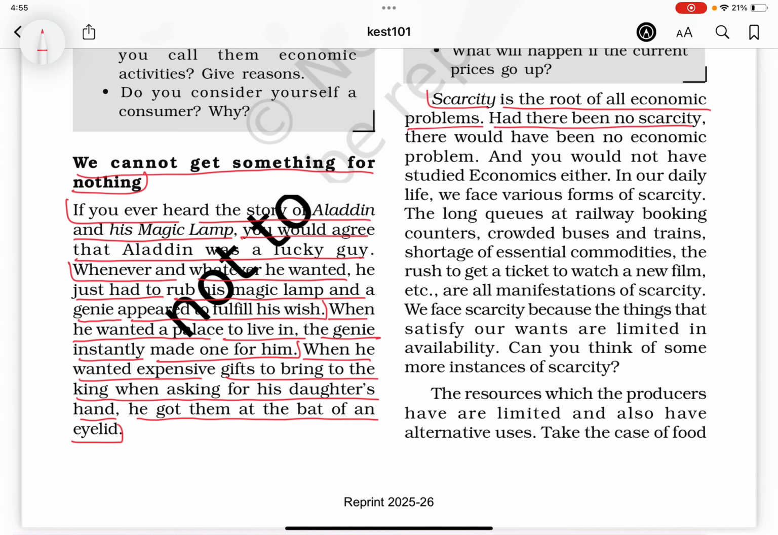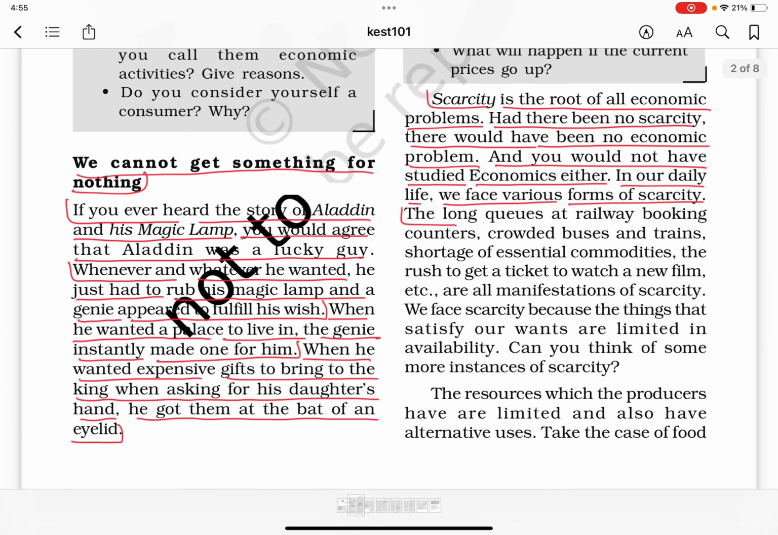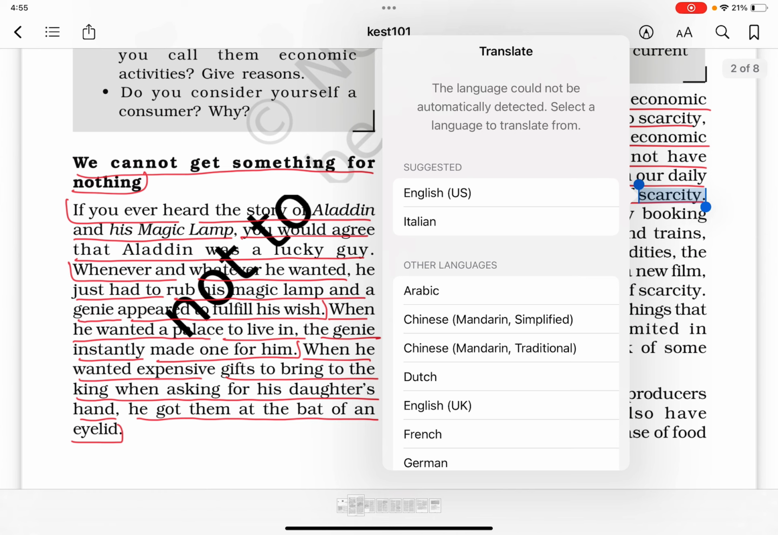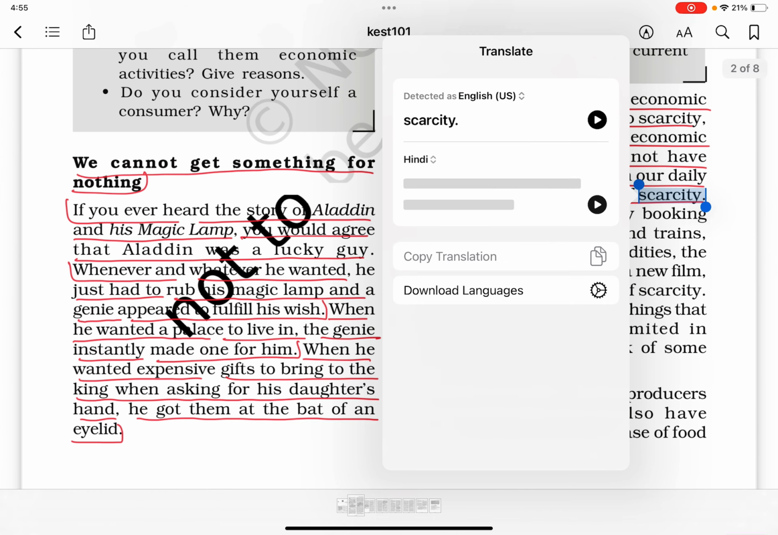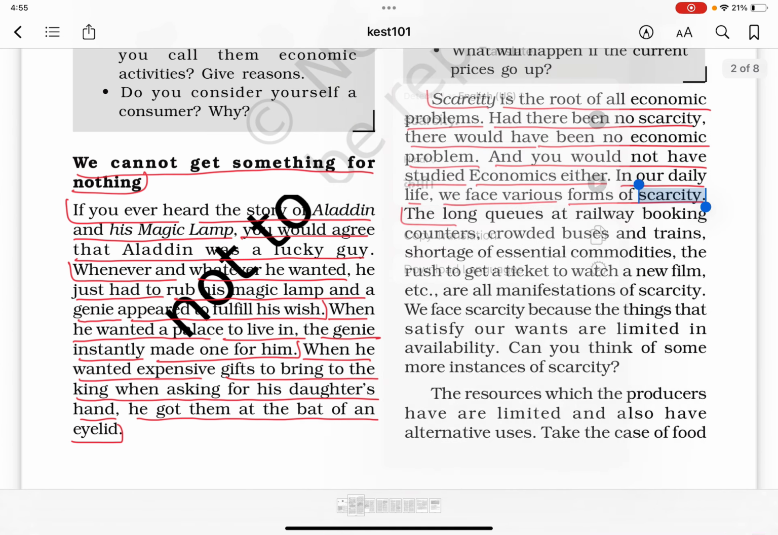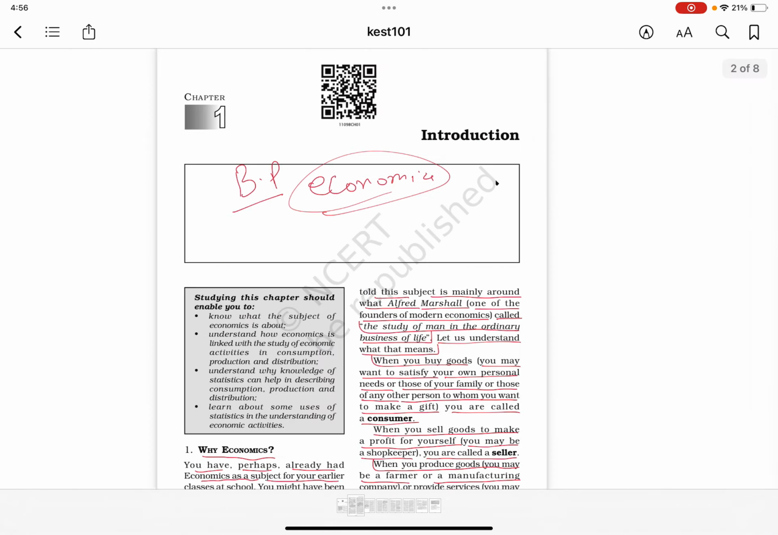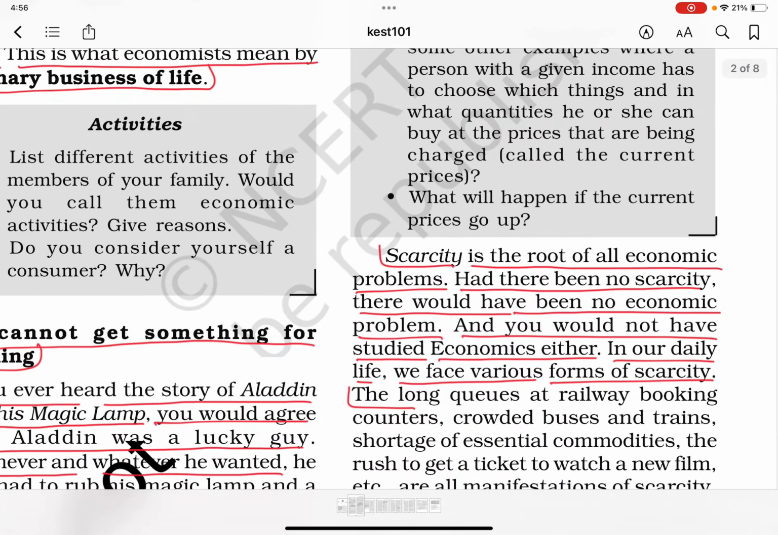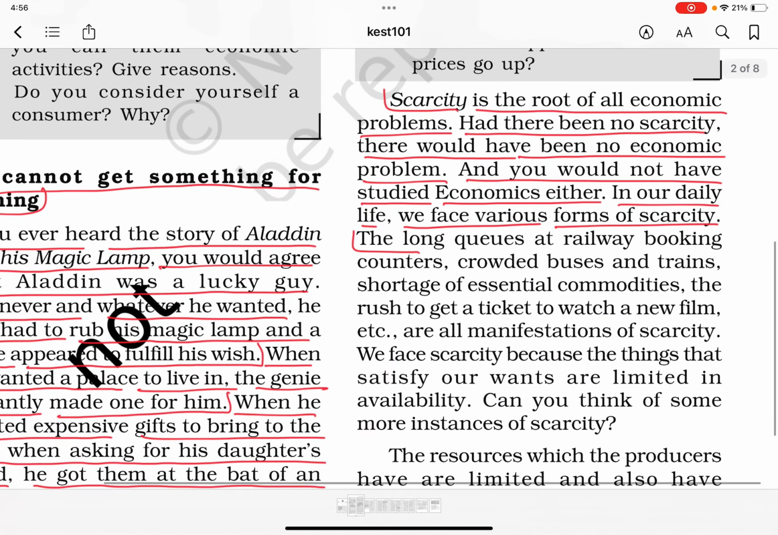Had there been no scarcity, there would have been no economic problem, and you would not have studied economics either. In our daily life, we face various forms of scarcity. क्या मतलब है इसका? इसका मतलब है कमी। Scarcity. ठीक है।